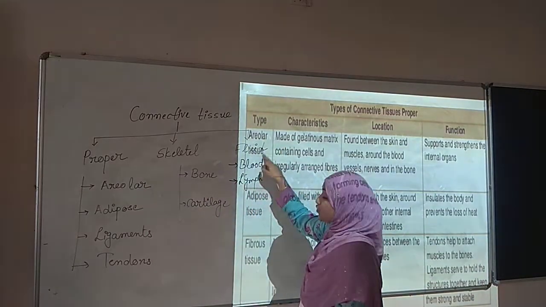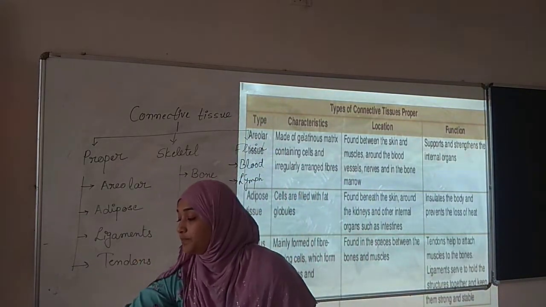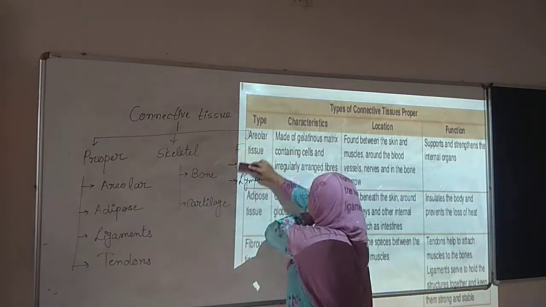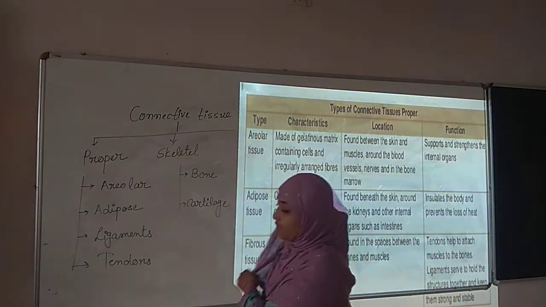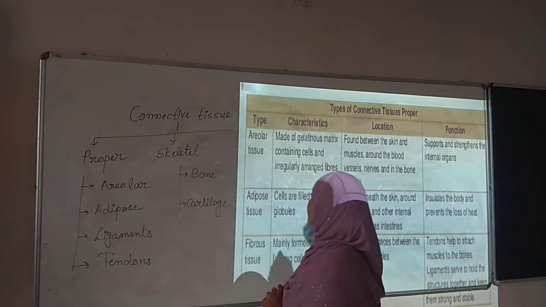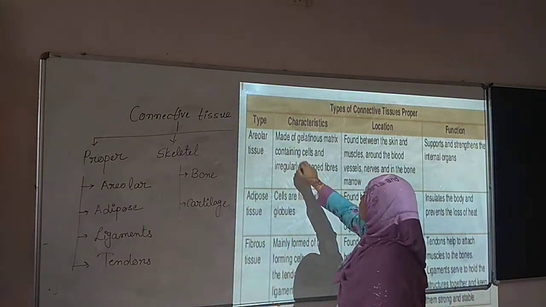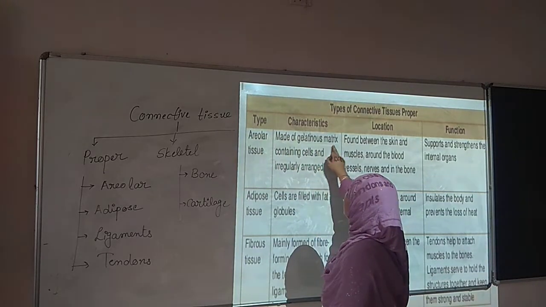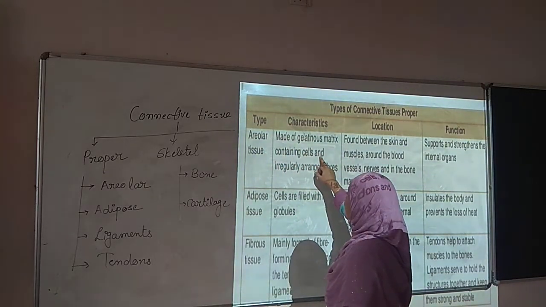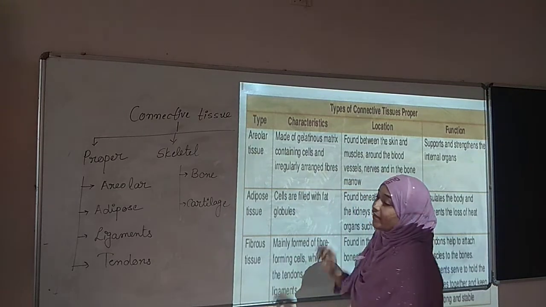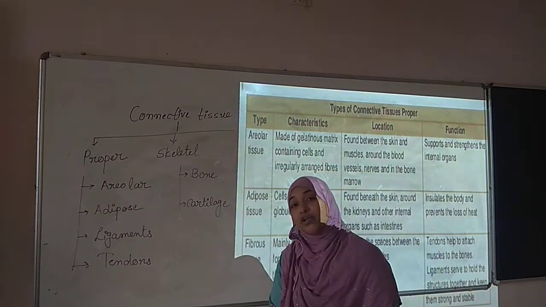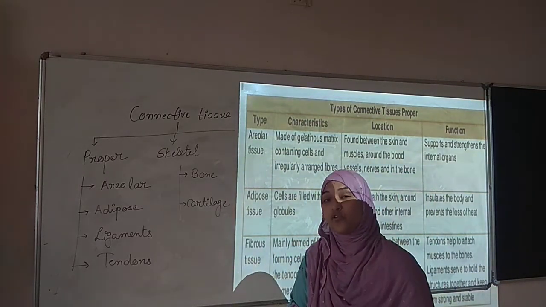In that, first tissue is areolar tissue. What is the characteristic of this tissue? It is made of gelatinous matrix containing cells and irregularly arranged fibers. Areolar tissue has a large amount of matrix.